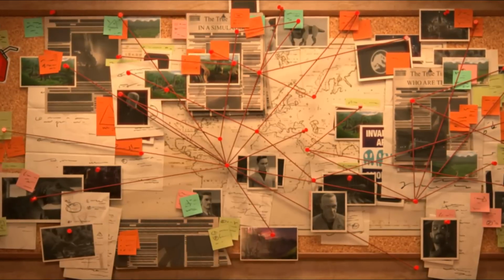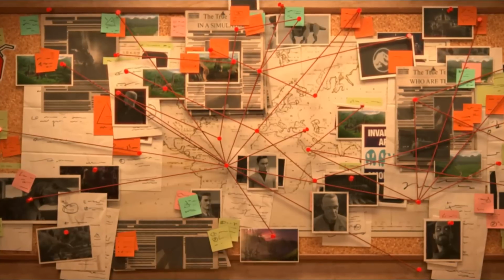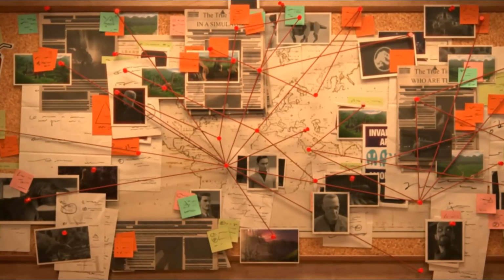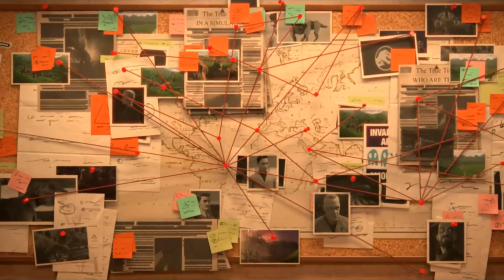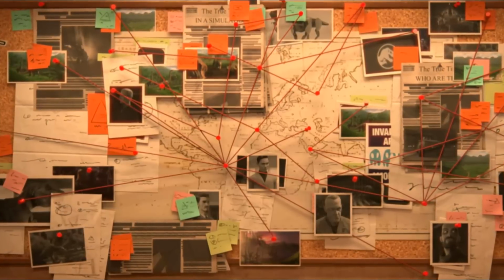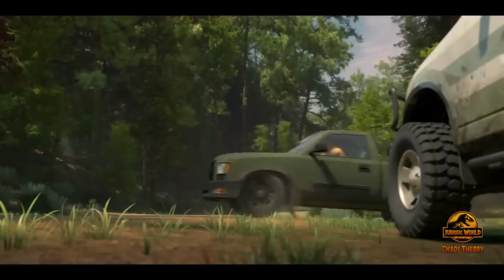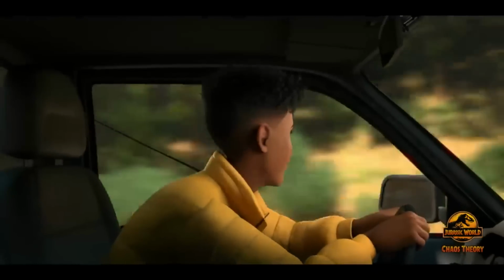So for me, somebody who made loads of theories when it came to Camp Cretaceous, and now I see a Jurassic show dedicated to theories, of course, it brings a lot of excitement to my heart. Now, what is different about Chaos Theory in comparison to Camp Cretaceous? Well, if you guys didn't know, for some reason, the Chaos Theory budget seems to be very, very high, and I'm very glad about that.